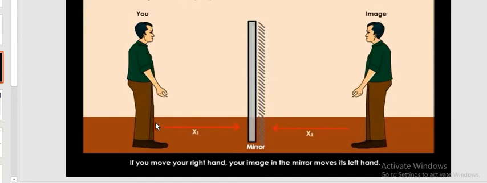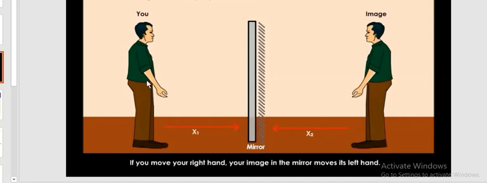The distance is equal and the image formed is erect and virtual. You can see the right of him becomes left here, and eyes, other things also, right becomes left. So if you move your right hand, your image in the mirror moves its left hand. So that is how the image is formed in the plane mirror.